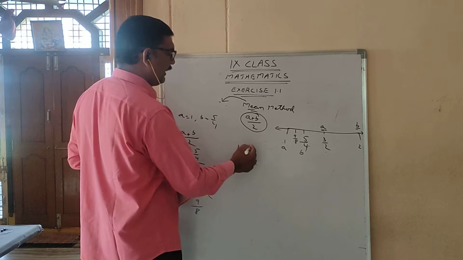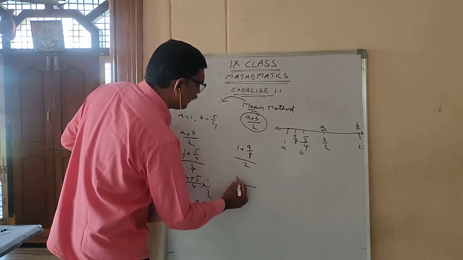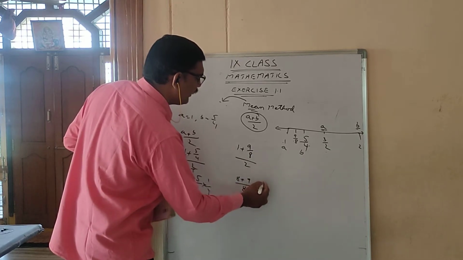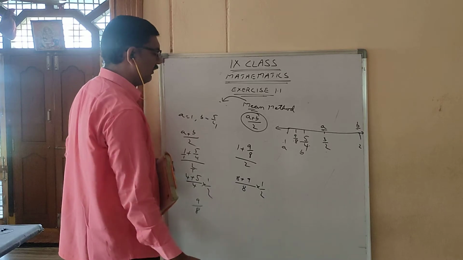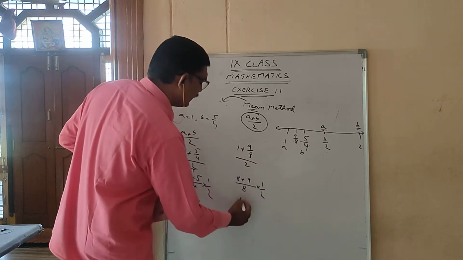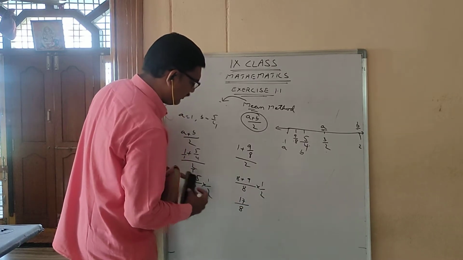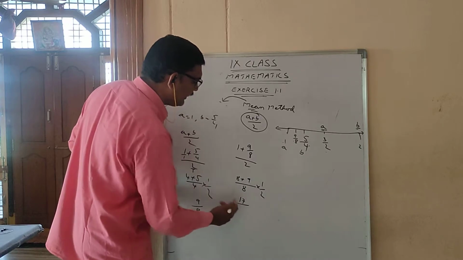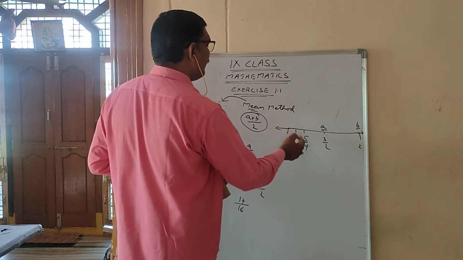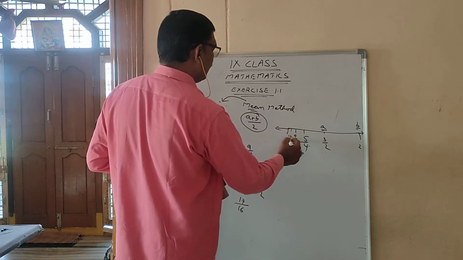LCM is 8, so I am getting 8 plus 9, and 2 by 1 goes to the numerator, it becomes 1 by 2. Then 17 by 8 into 1 by 2, 8 twos are 16 directly. 17 by 16, a number in between 1 and 9 by 8.